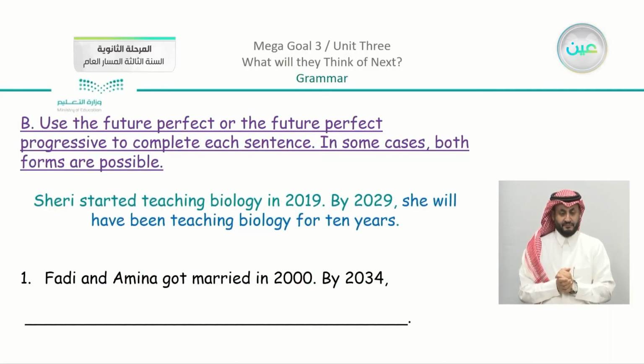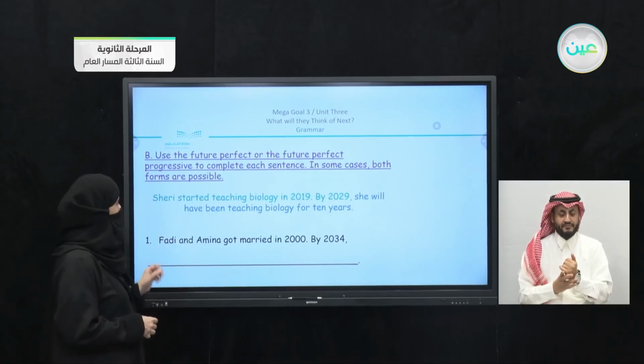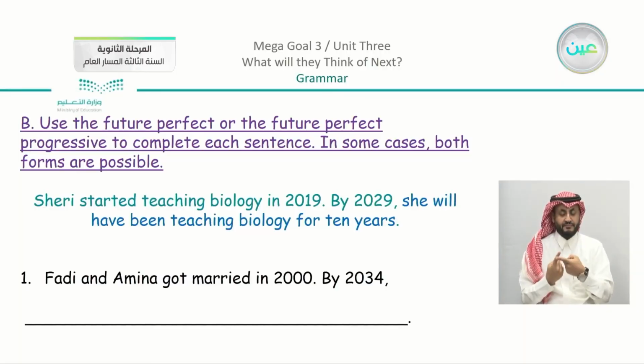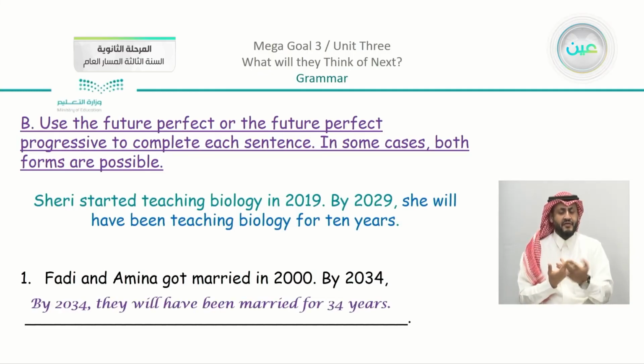Moving on to the second exercise: use the future perfect or the future perfect progressive to complete each sentence. In some cases, both forms can be used or are possible. Now, for example, we have number 1: Fadi and Amina got married in 2000. By 2034, they will have been married for 34 years.